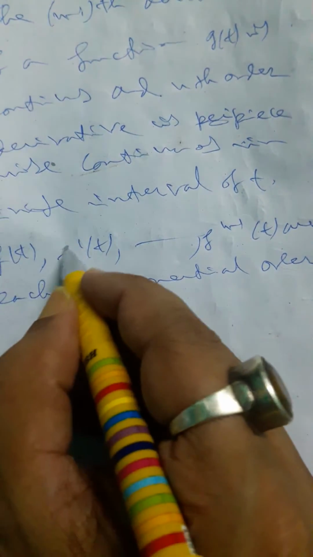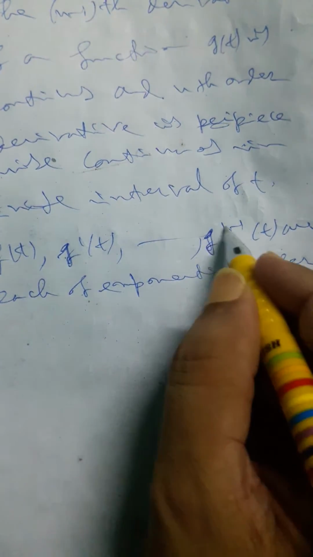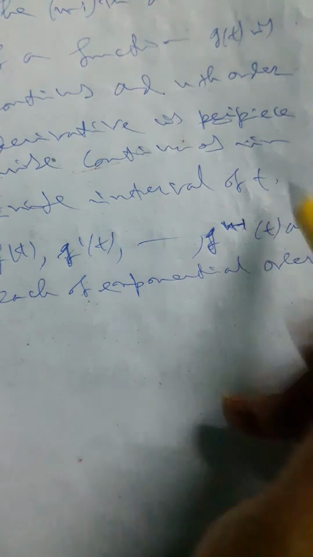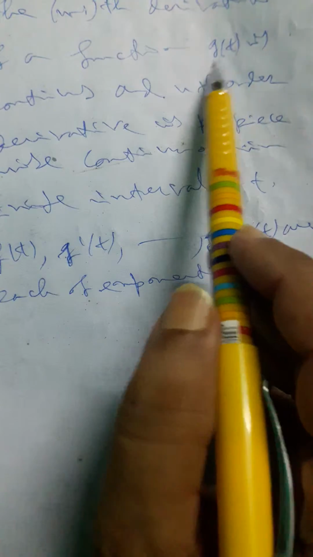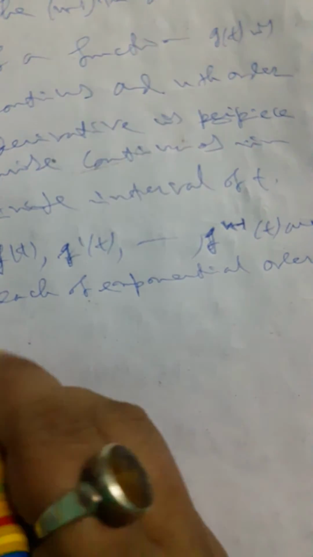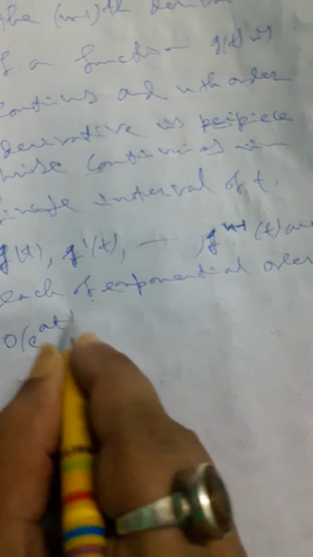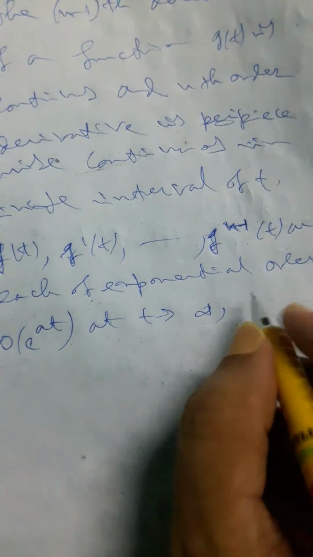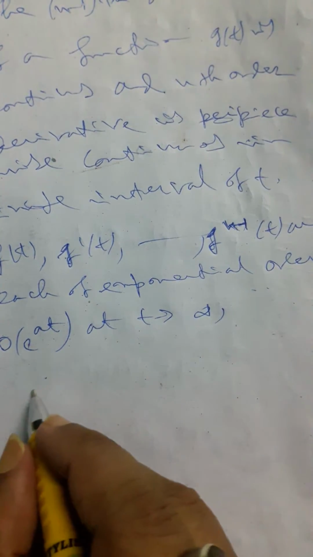If we consider here g(t), it will be better to write g(t), g'(t), up to g^(n-1)(t). Or simply it is an arbitrary function, you may take f(t) or g(t), whatever it may be, of order e to the power at as t tends to infinity. Then the Laplace transform will be,